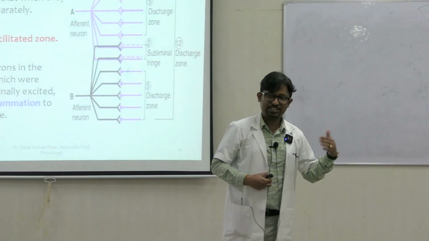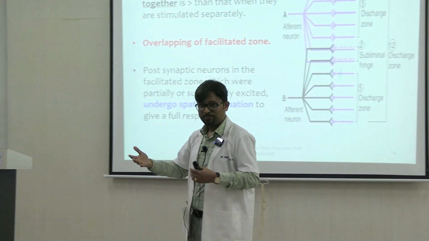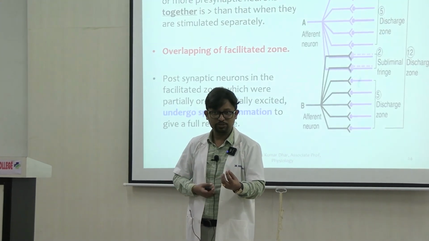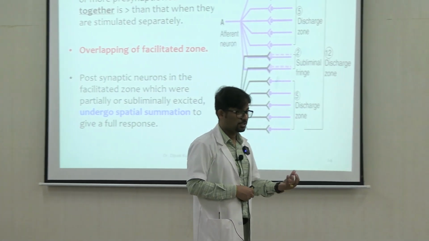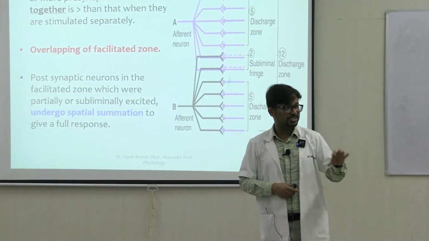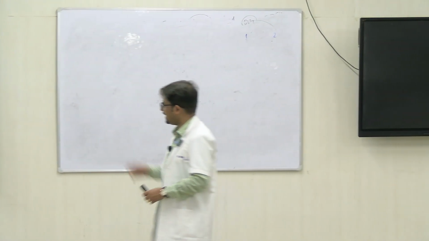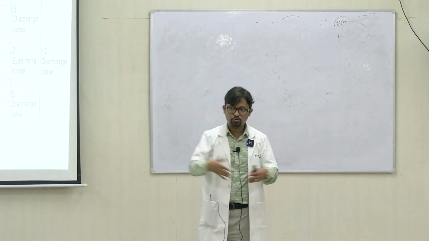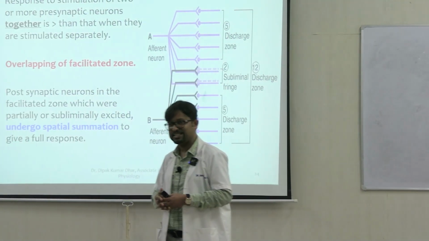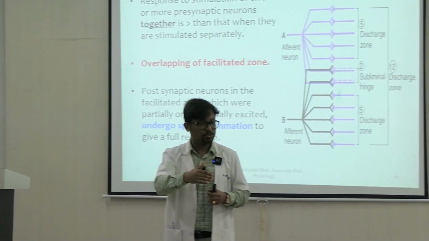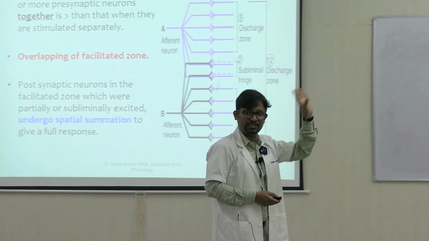You understand? Spatial summation, अभी हमने क्या देखा था कि एक साथ अगर two or more neurons converge on a particular neuron and if they are stimulated together, the activity will be more, they will add up. Spatial summation. तो facilitated zone में initially जो activity है individually subthreshold level पे है, but because I am stimulating A and B together, from both these sources impulses are reaching the neurons in the facilitated zone. So now subthreshold will add up because of the property of spatial summation and they will cross the threshold now.